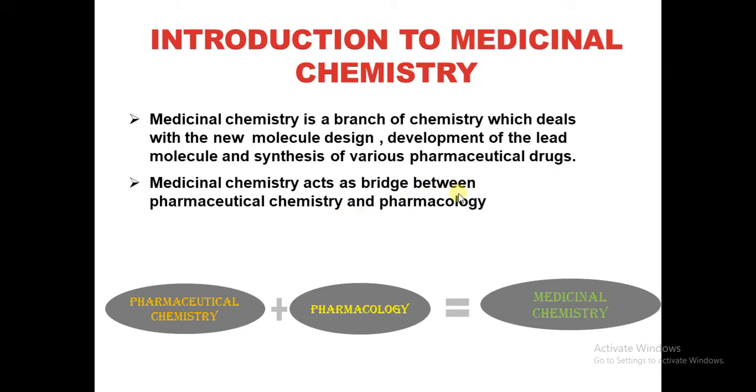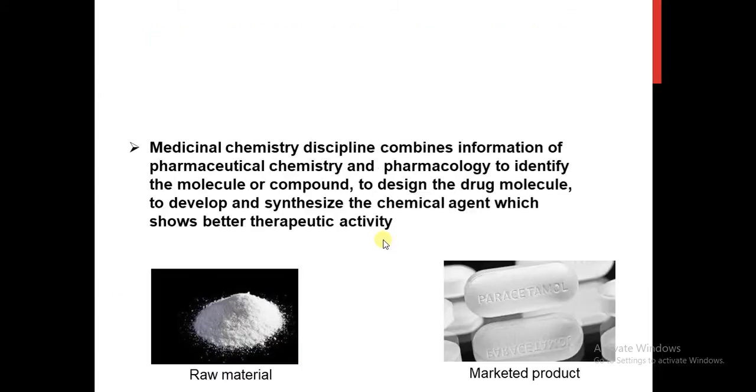Medicinal chemistry acts as a bridge between pharmaceutical chemistry and pharmacology. So the basics of pharmaceutical chemistry, what we study in inorganic chemistry and what we study in organic chemistry, the compilation of inorganic and organic chemistry together, we'll call pharmaceutical chemistry. So the information of pharmaceutical chemistry and the information of pharmacology together will give the best output of medicinal chemistry. That's why we can also say medicinal chemistry acts as a bridge between pharmaceutical chemistry and pharmacology.